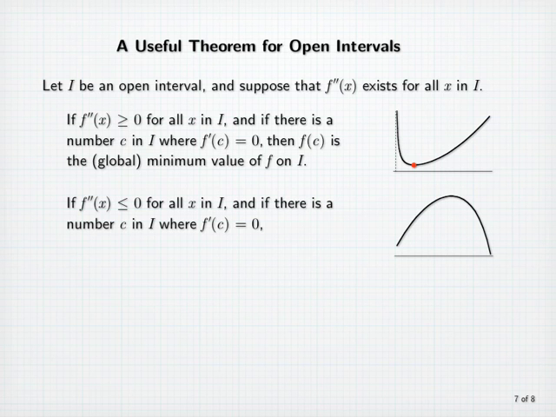If f double prime of x is less than or equal to 0 for all x in I, and if there's a number c in I where f prime of c equals 0, then f of c is the global maximum value of f on I.